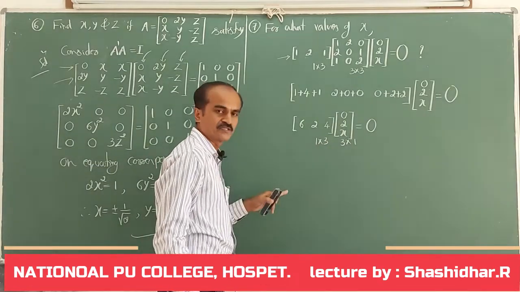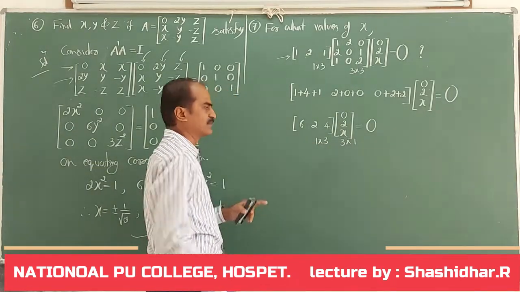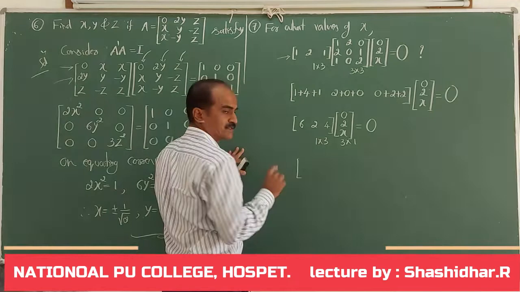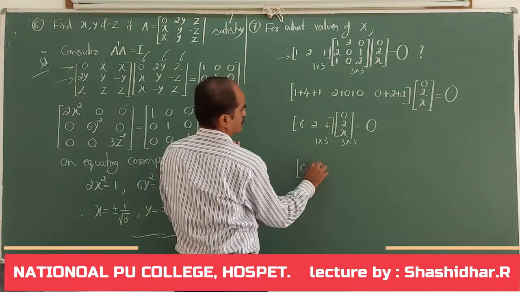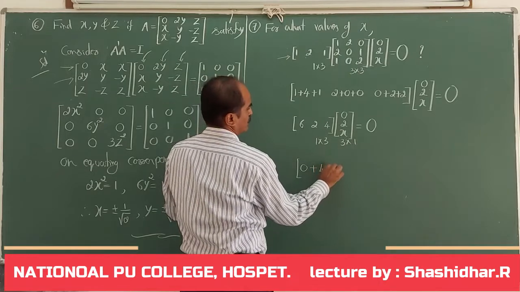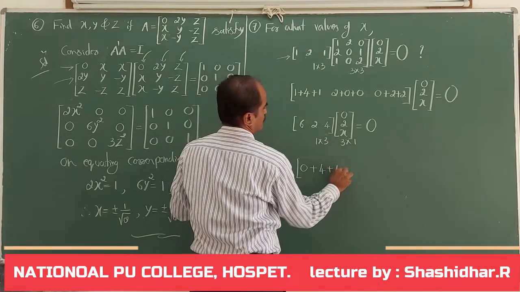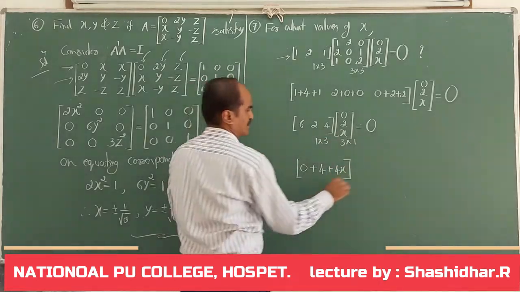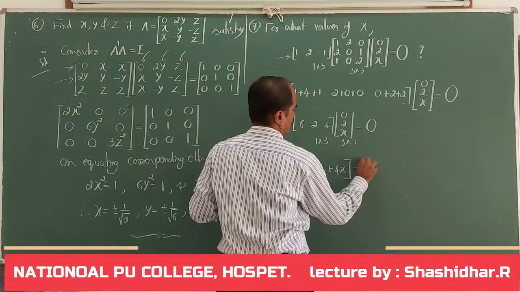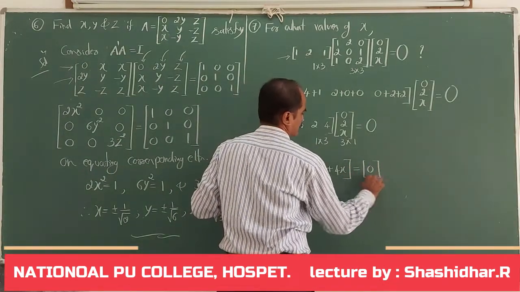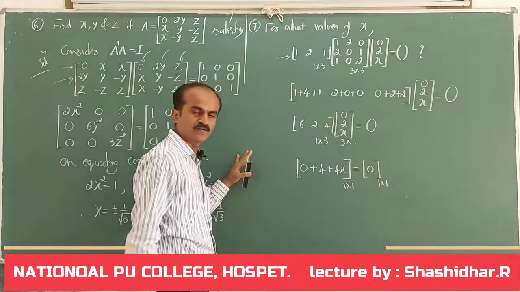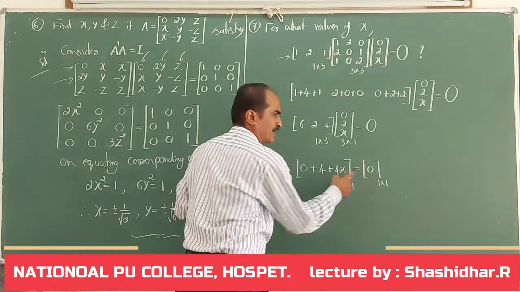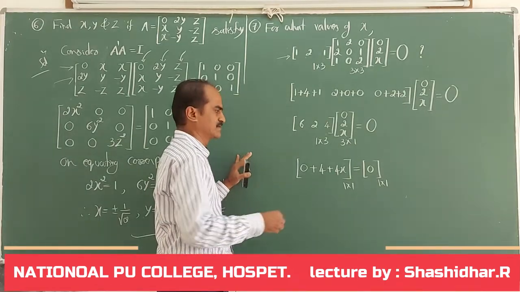On multiplying these two, you are going to get a 1 by 1 matrix, that is one row, one column. Only one element will be there: 6 into 0, 0, 2 into 2, 4, plus 4 into x, 4x. This is a single element, is equal to a null matrix of order 1 by 1. Means only one element is there, and that will be 0.